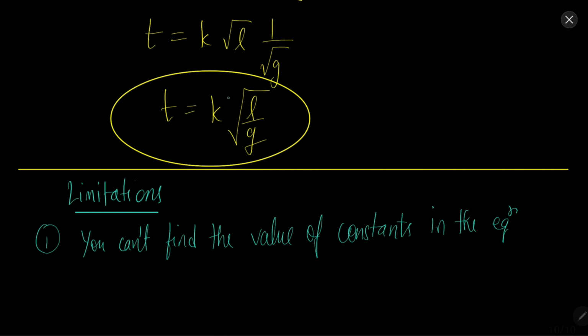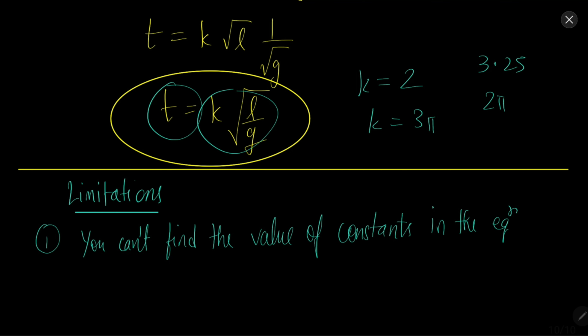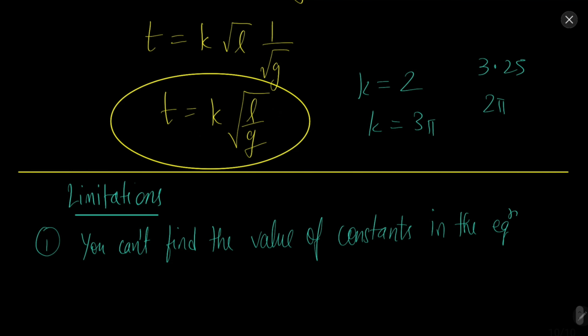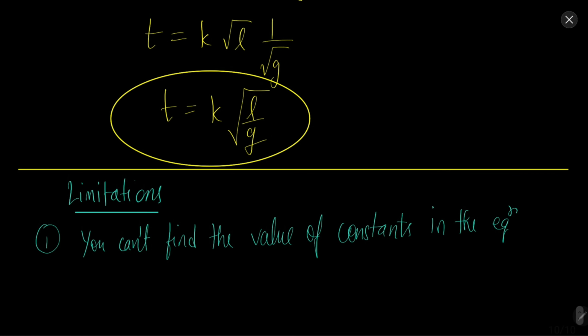Now I can put anything at K. I can write 2, I can write 3 pi, I can write 2 pi, I can write 3.25, I can write anything, and the dimensions will be the same on both sides. So dimensional analysis does not tell us the exact value of the constant. If we want to find the exact formula, we cannot find it using this.